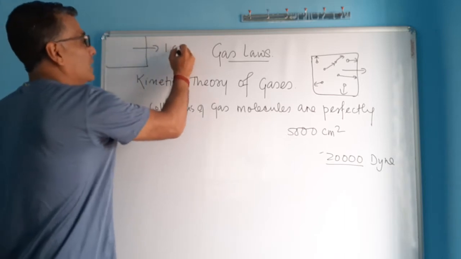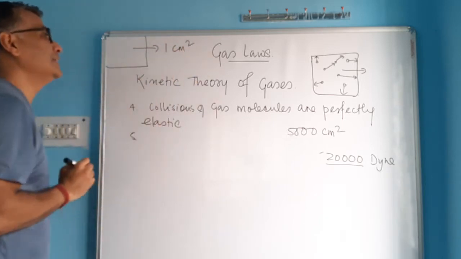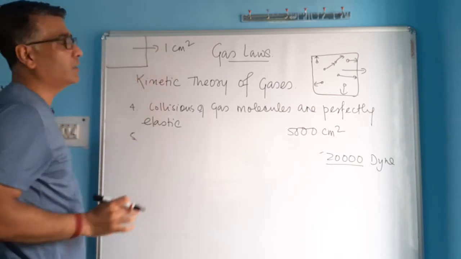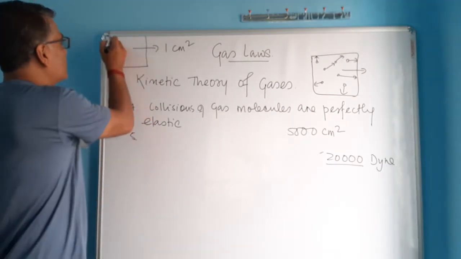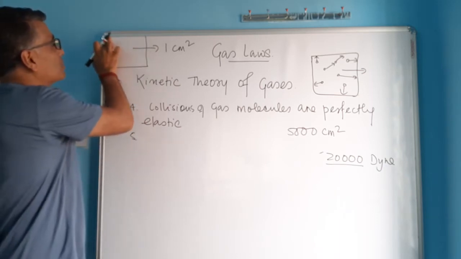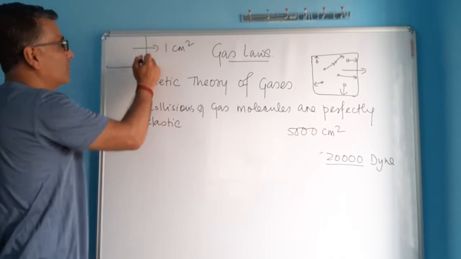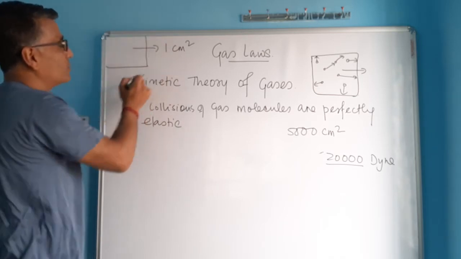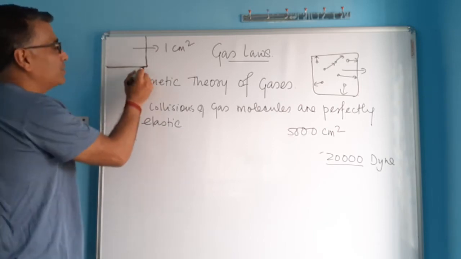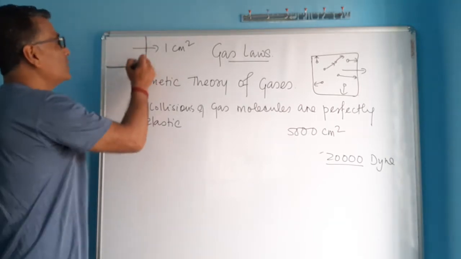Unit means, let's say, if it is centimeter square, only on 1 centimeter square. So you can take, this is not 1 centimeter square, it is much larger. But if I really draw 1 centimeter square, it's going to be very small, something like this, so you won't be able to see. So I've just enlarged that area of 1 centimeter square. So this could be 1 centimeter square, 1 centimeter by 1 centimeter. So this is unit area.